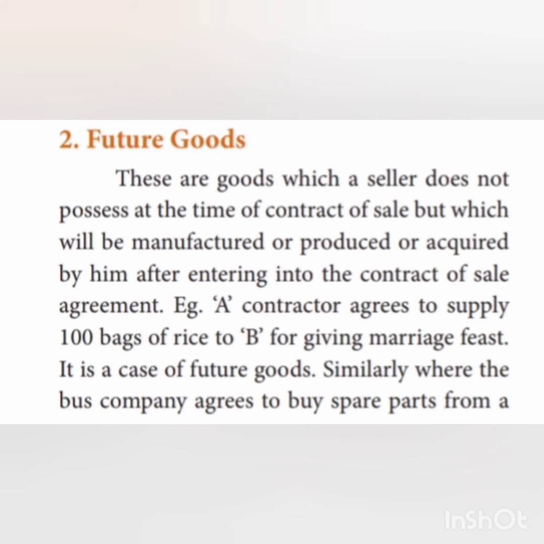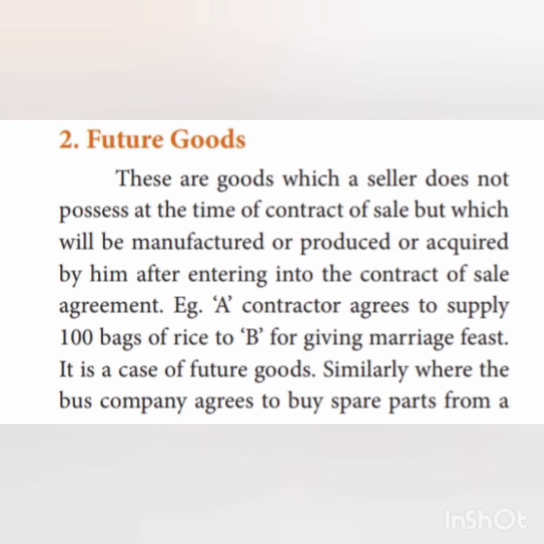For example, a contractor A agrees to supply 100 bags of rice to B for a marriage feast. So during the time of marriage, A agrees to give 100 bags of rice to B. So what will they do? That supplier has to give the goods. It is an example of a future contract, that is, a future date, later period. On that particular marriage feast alone, he will supply the goods. So future goods represent unascertained goods.